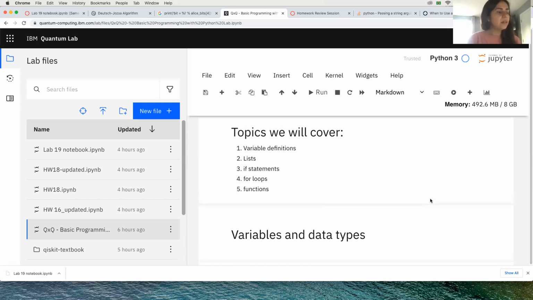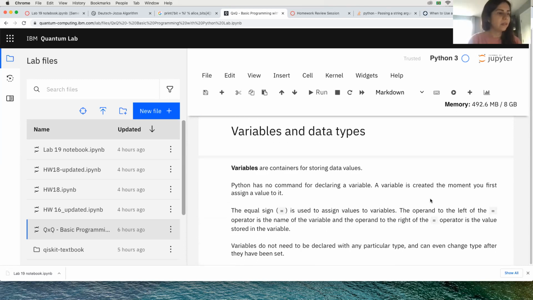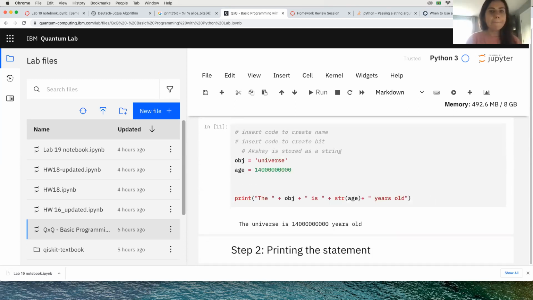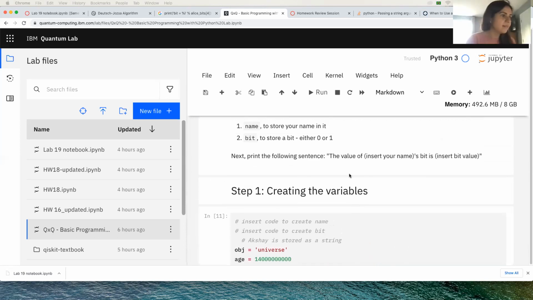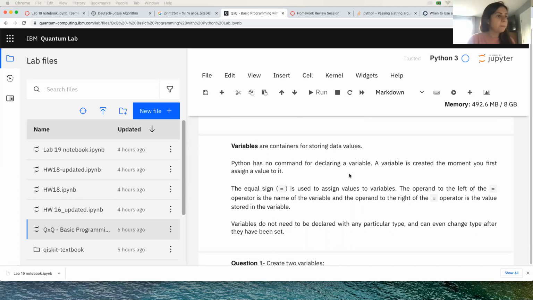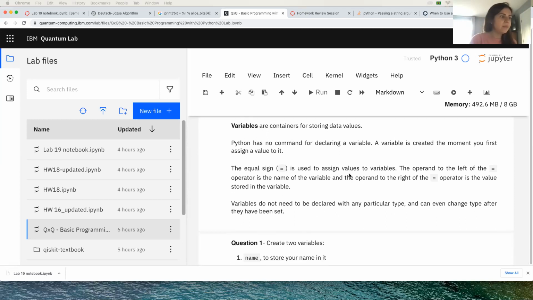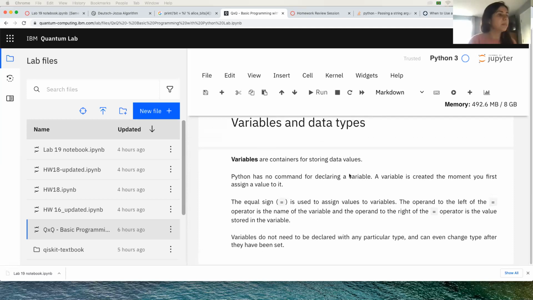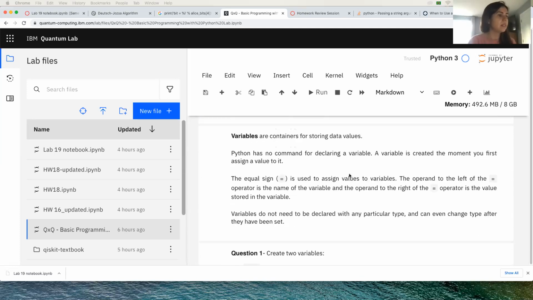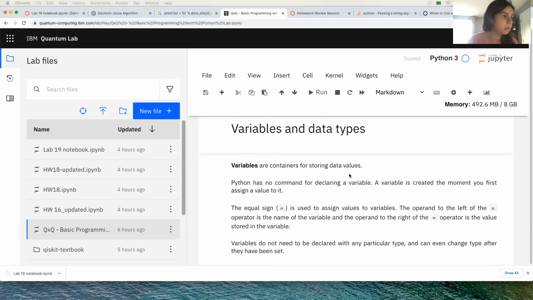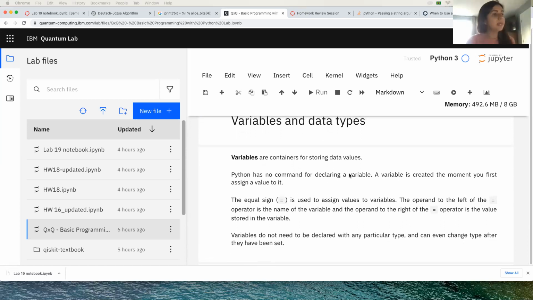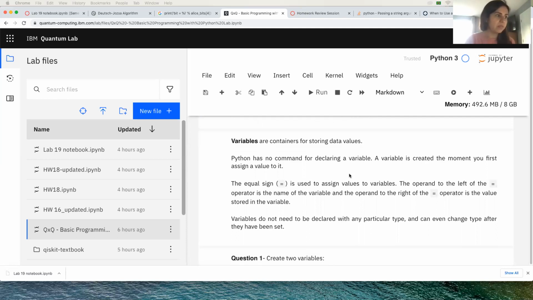On Sunday we saw, I forgot how to pronounce his name, Aksha, I think. He showed us some basic functions in Python, and I'm just going to review them here. In the notebook he shared with us, he explains variables. By definition, variables are containers for storing data values.